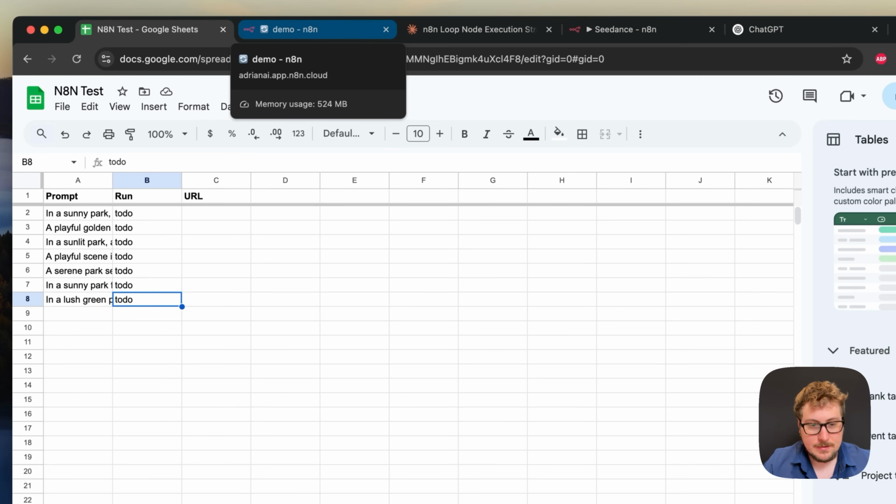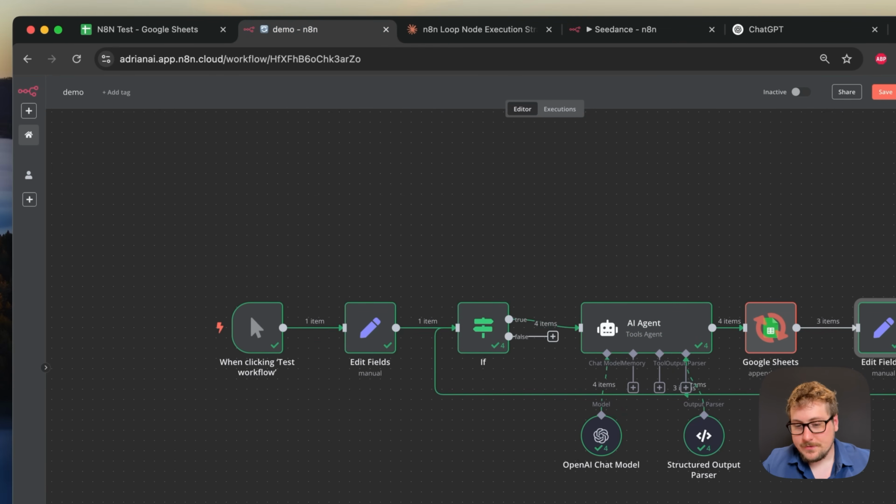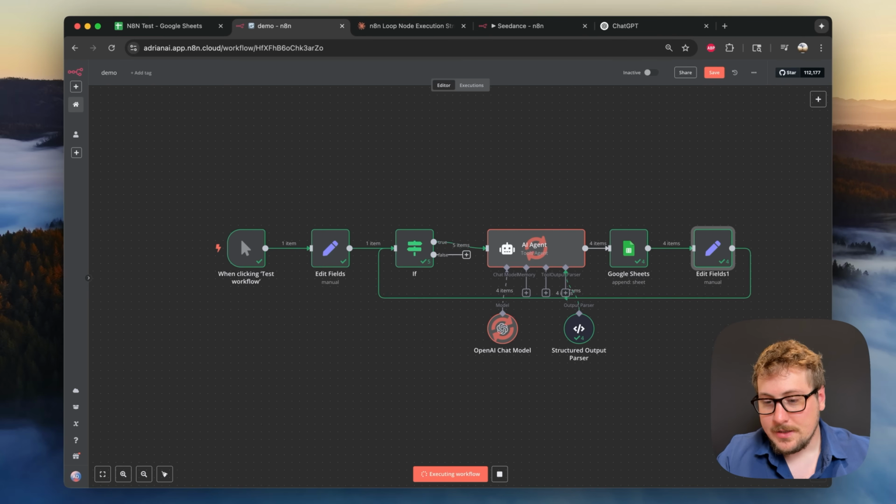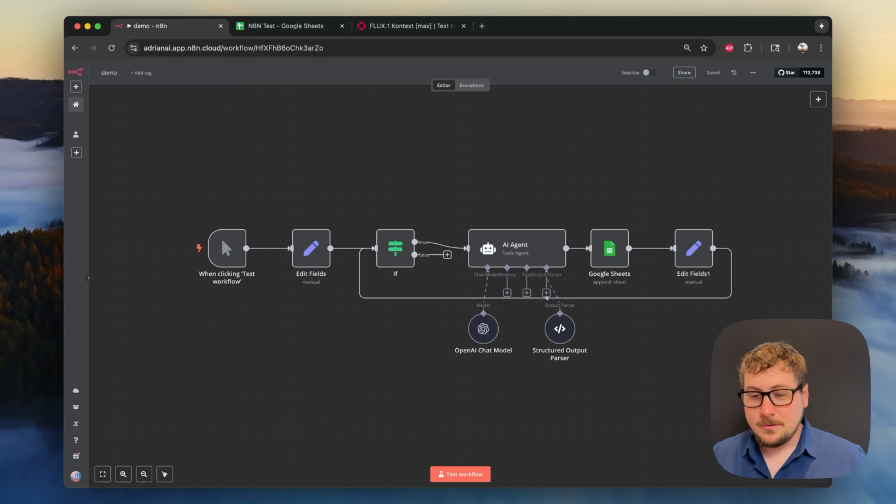Got another one right there. And as you can see, now we've simply created a loop, a little bit more complicated than I think it needs to be. But this is an easy way to just loop over something a few times. Okay, so now that we have this, I'm going to start a new project,